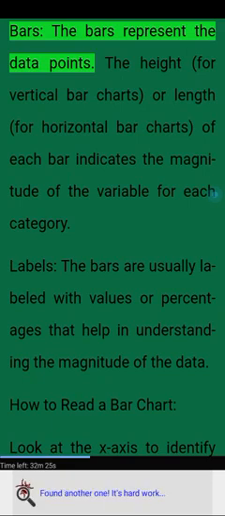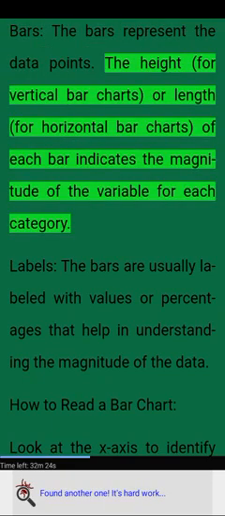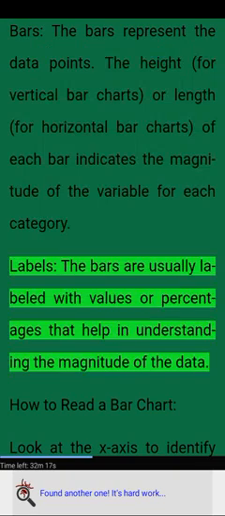Bars. The bars represent the data points. The height for vertical bar charts or length for horizontal bar charts of each bar indicates the magnitude of the variable for each category. Labels. The bars are usually labeled with values or percentages that help in understanding the magnitude of the data.